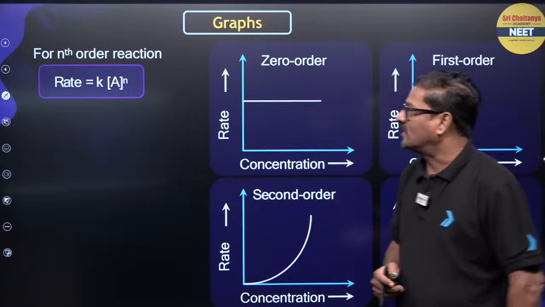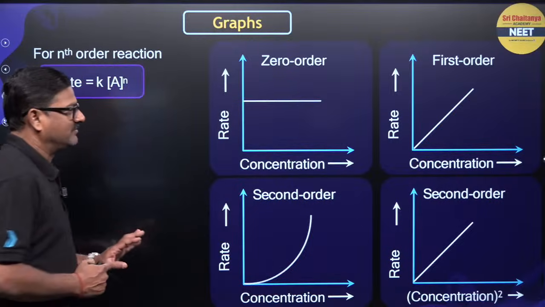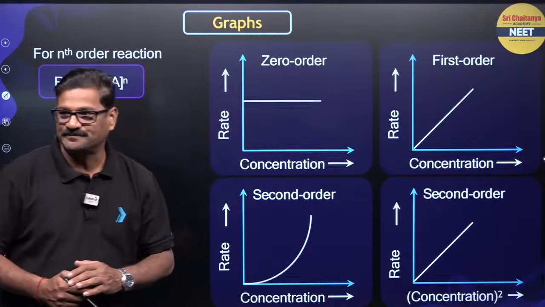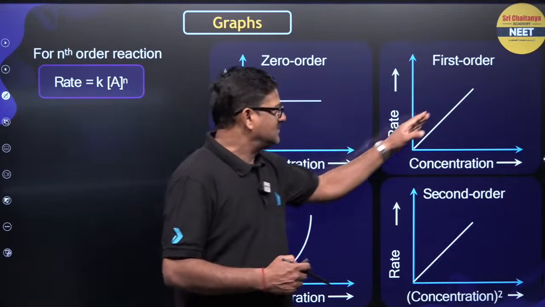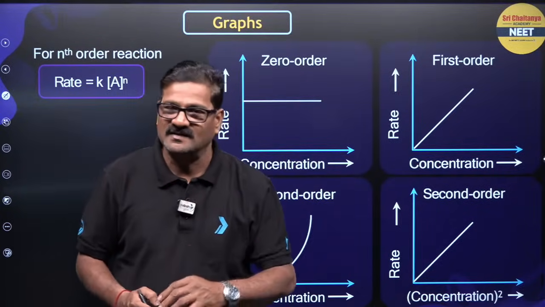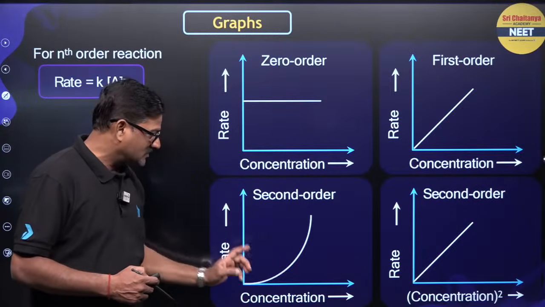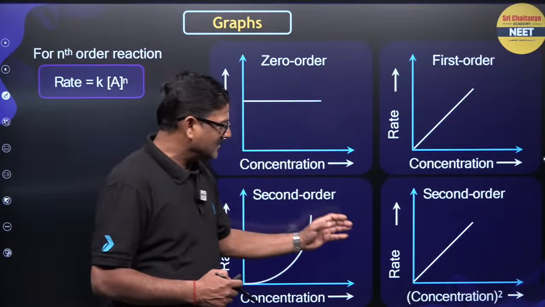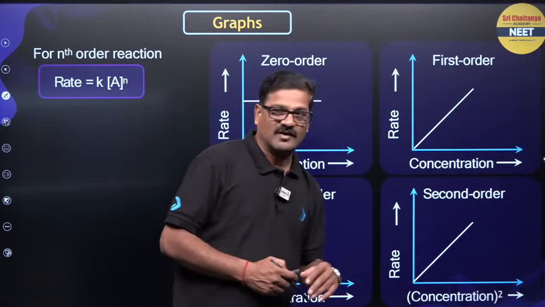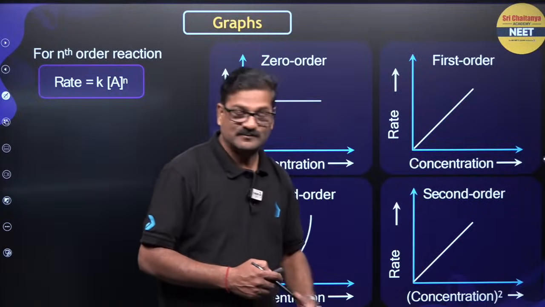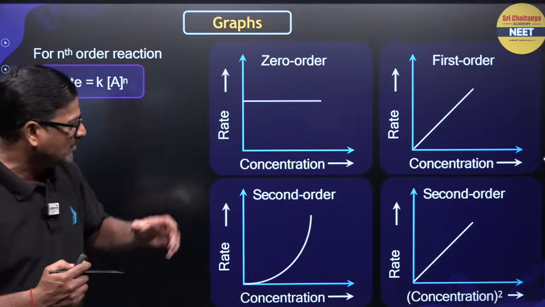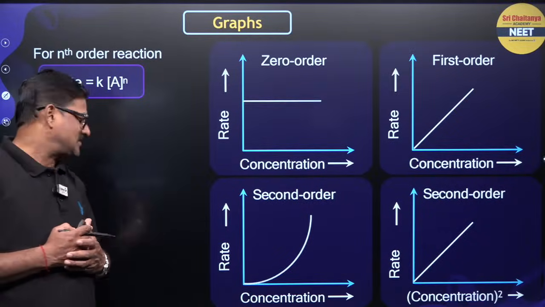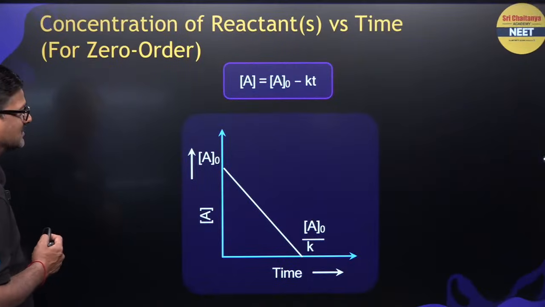And also for nth order reactions, very important graphs. Rate versus concentration is independent for zero order. Rate versus concentration is a straight line passing through the origin for first order. Now rate versus concentration increases exponentially for second order. And rate versus concentration square passes through the origin, so it is going to be second order. By looking at the graph, you can say the order. Yes, children, we discussed so many things in today's class.